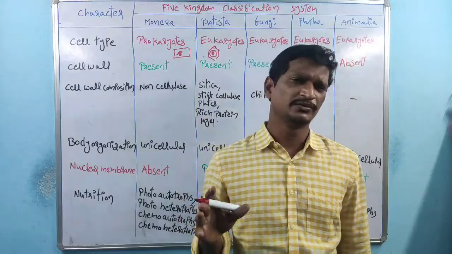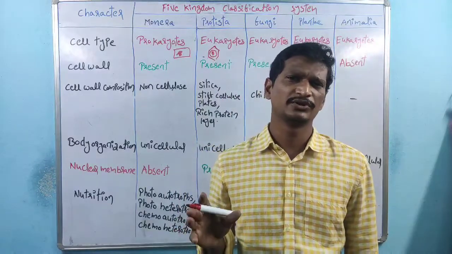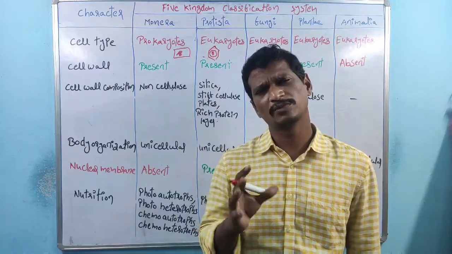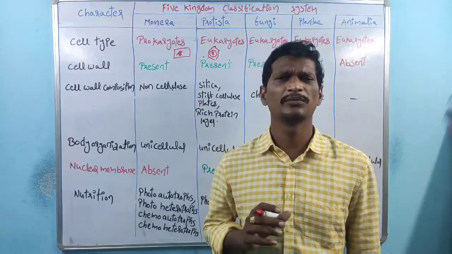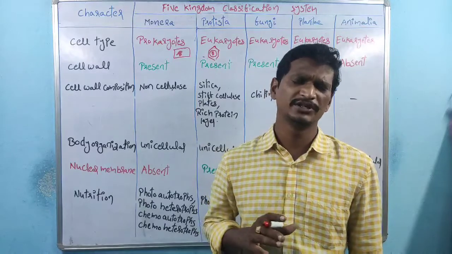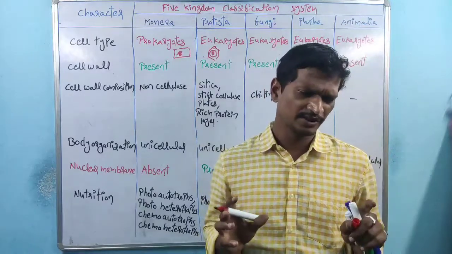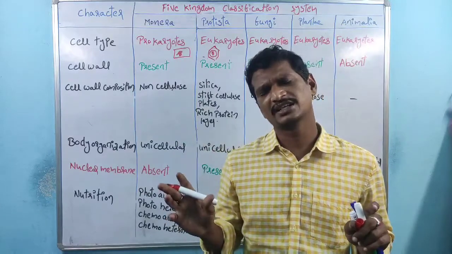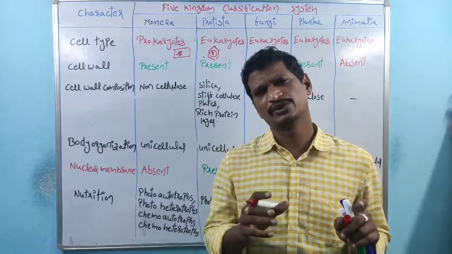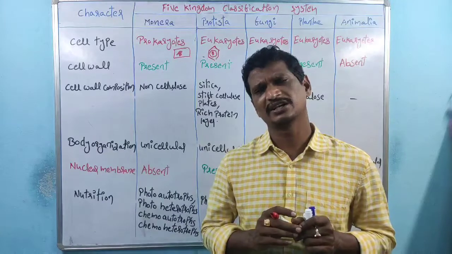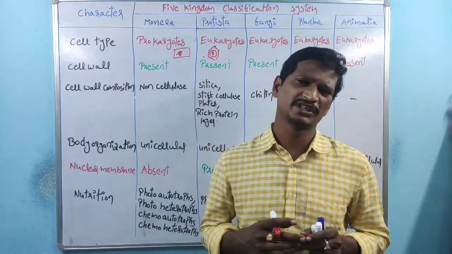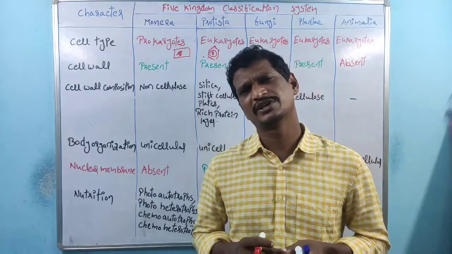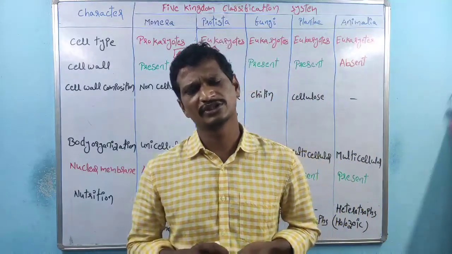Definitely. Remember, if we take one prokaryotic cell and one eukaryotic cell, more complexity is present in the eukaryotic cell. A fine example: in a prokaryotic cell, the only cell organelles are ribosomes. In a eukaryotic cell, ribosomes are there, mitochondria are there, chloroplasts are there, endoplasmic reticulum is there, and Golgi complex is there.